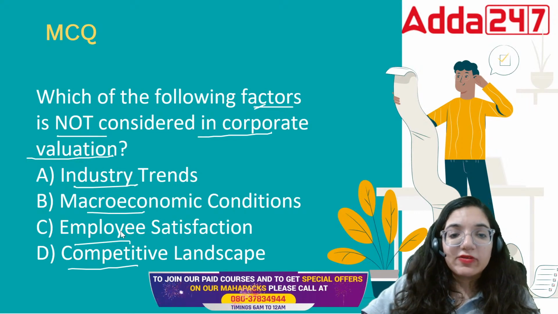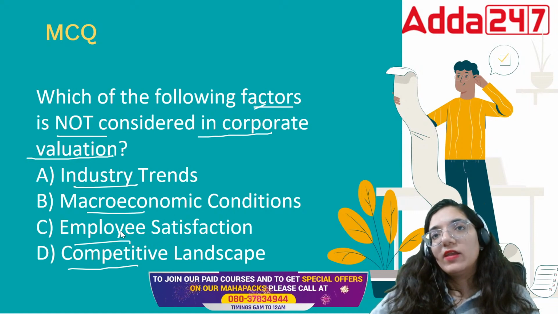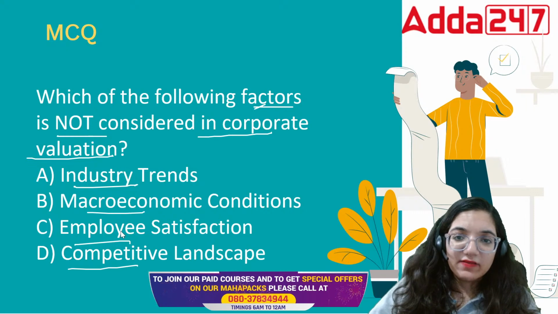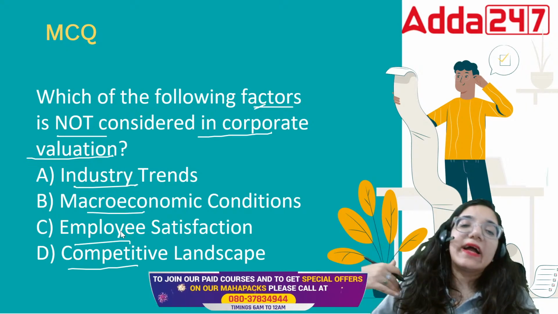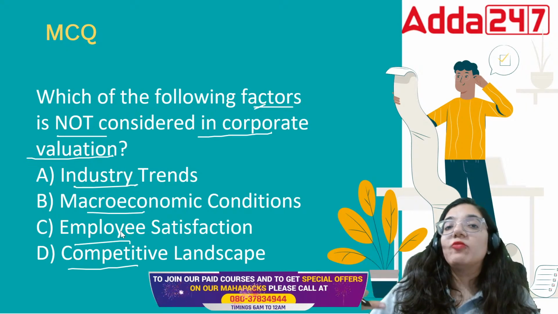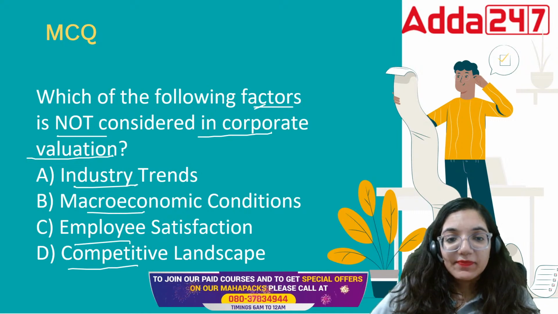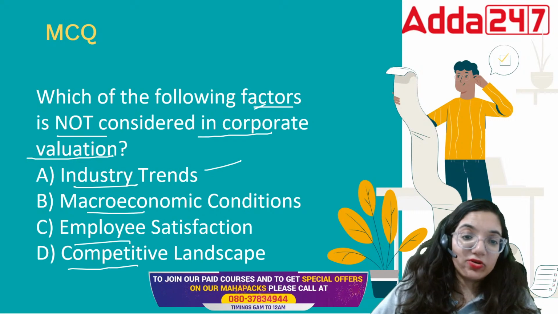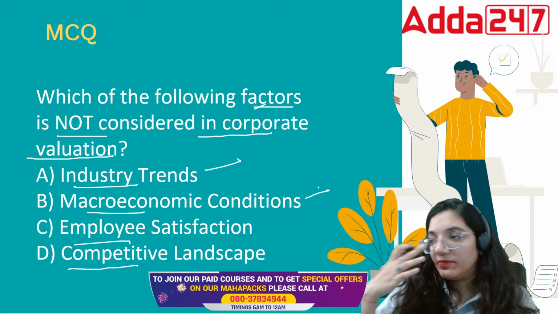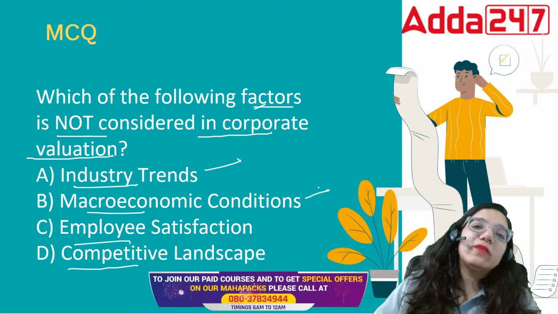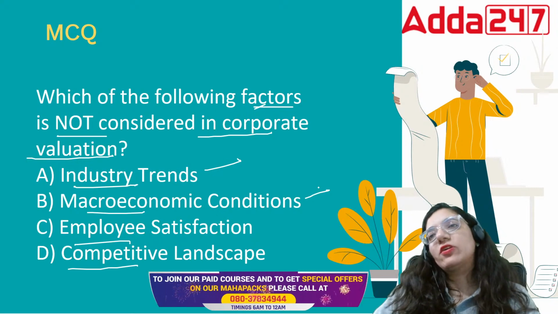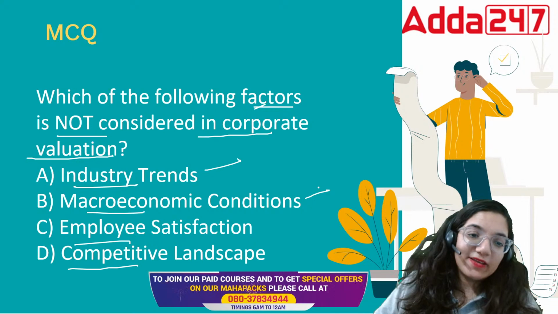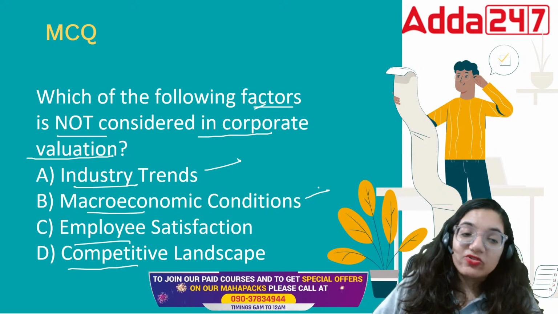That will affect my valuation as well. If my competitor is not able to grow for some reason, then how will I grow? If the market entirely is hit, then how will we grow altogether? All these factors matter in corporate valuation. Trend is important. Macroeconomic conditions are important. If the world economy is hit by recession, you can't expect your country and your industry to grow further. That is an exceptional thing. The valuation is going to be affected.